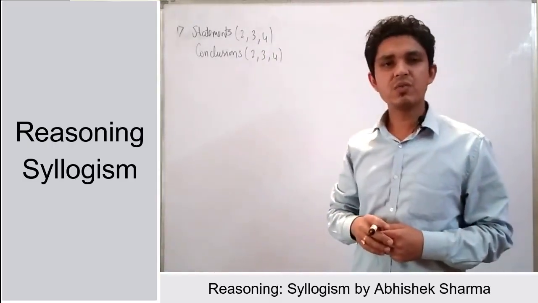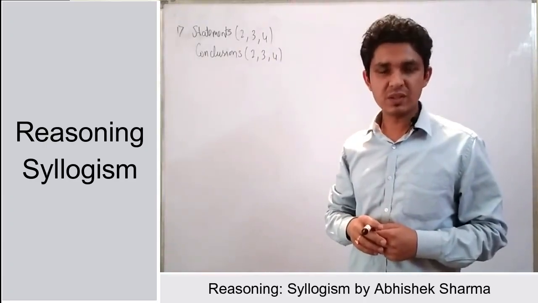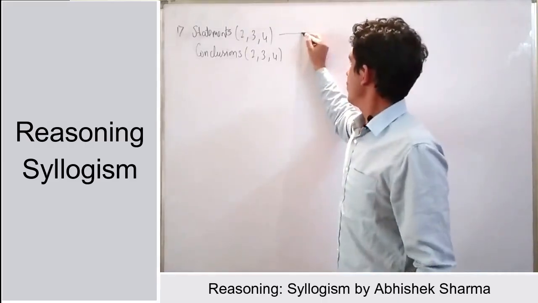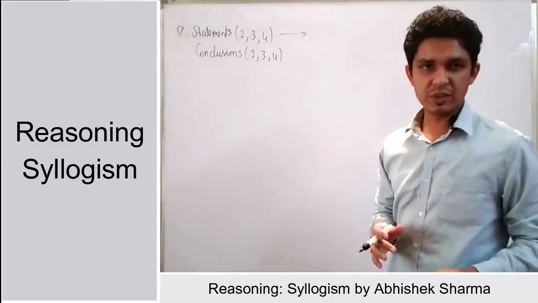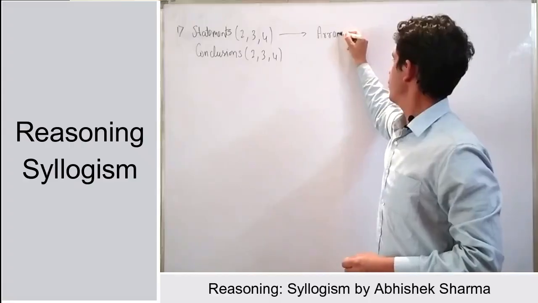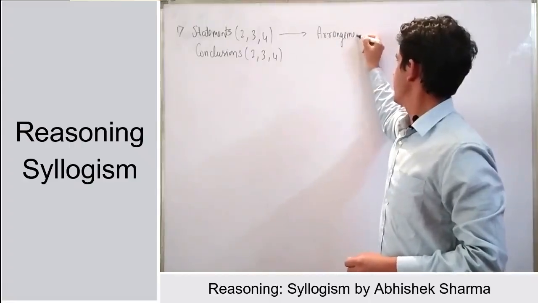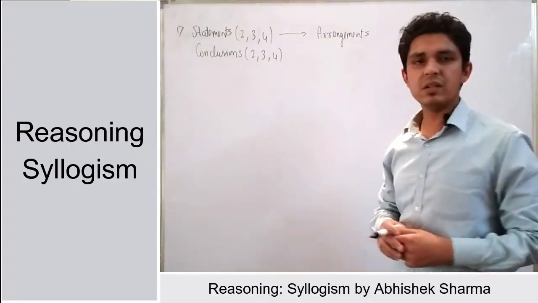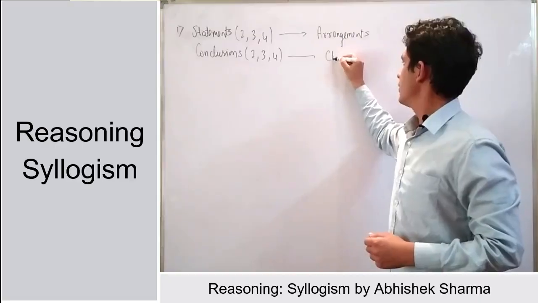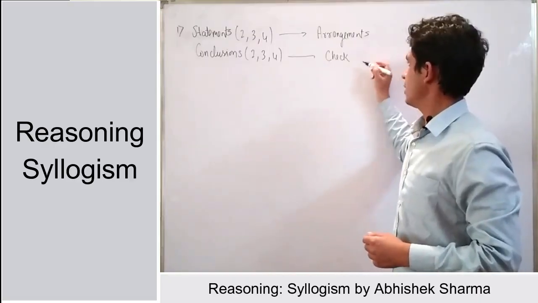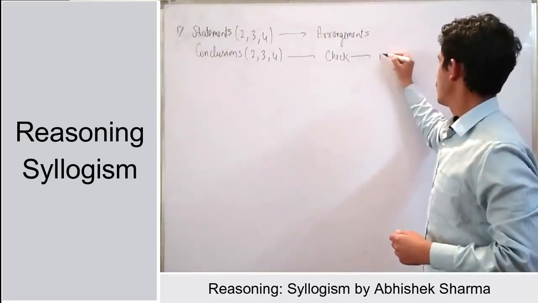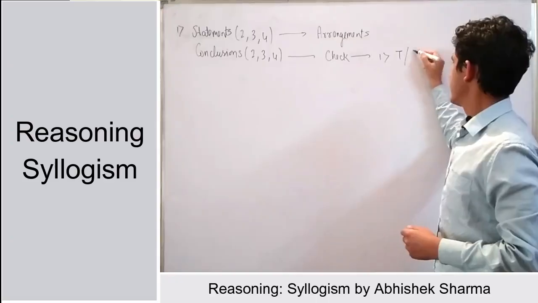Now the question is what you have to do with the statements and what you have to do with the conclusions. With the statements, you have to simply draw the arrangements, right? So I am writing here, simply you have to draw the arrangements. And with conclusions, you have to check whether the given conclusion is true or false.